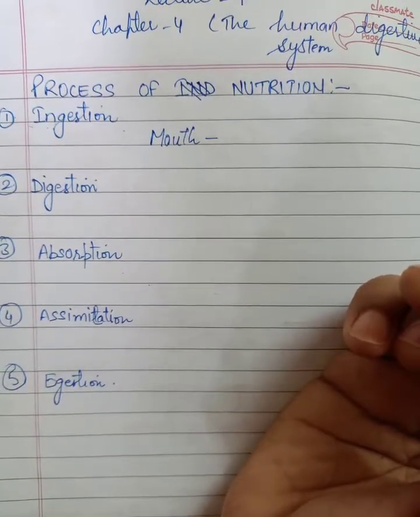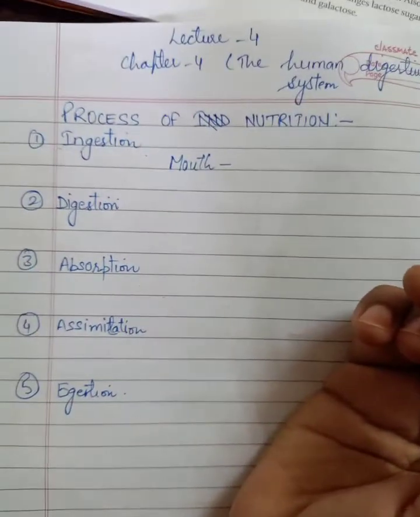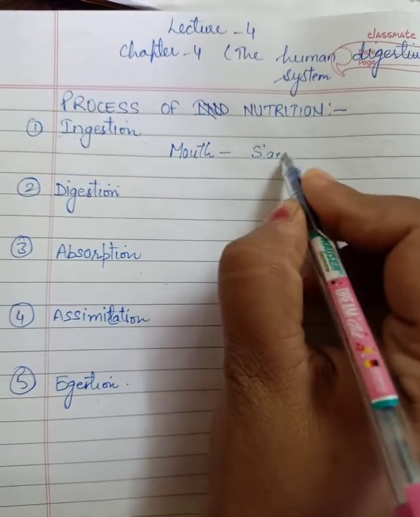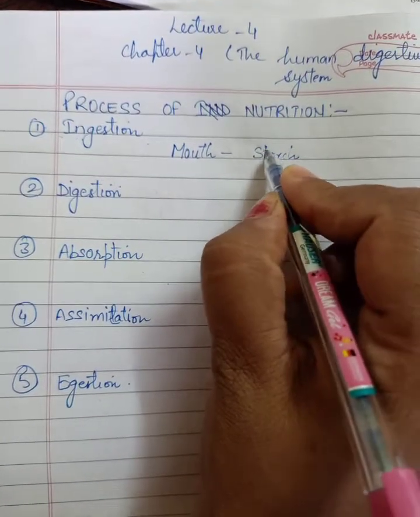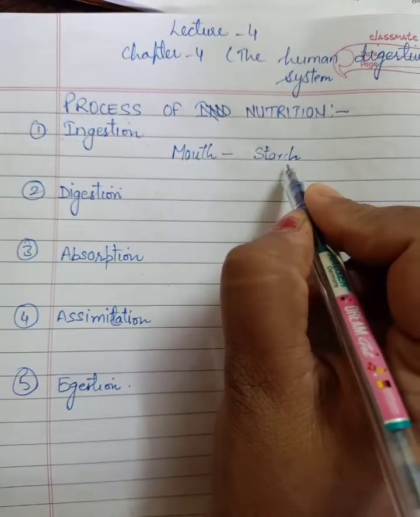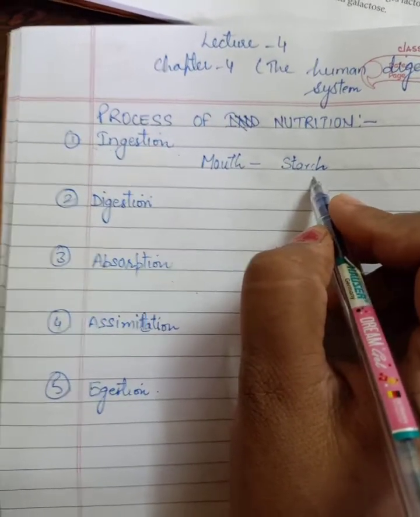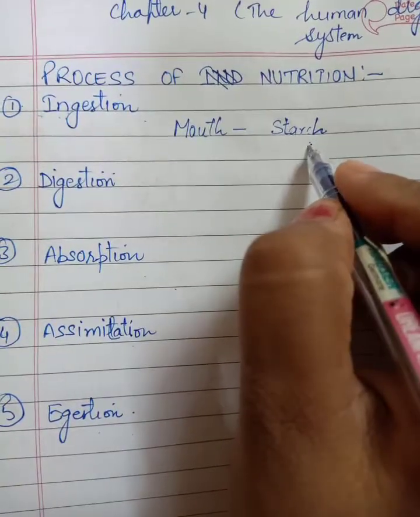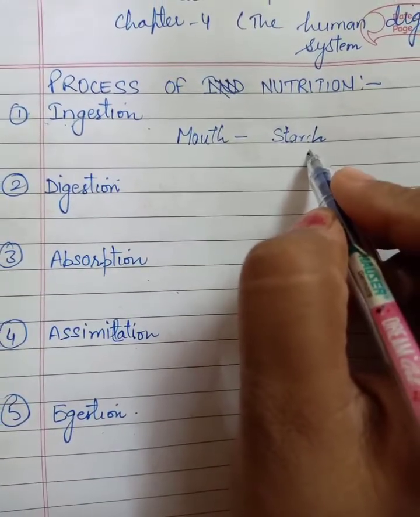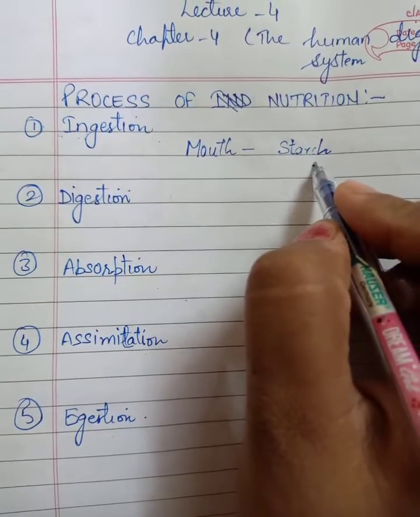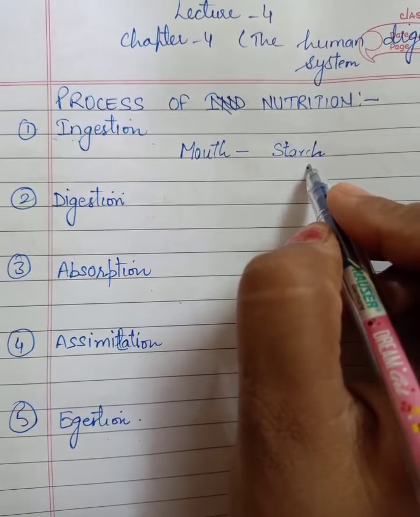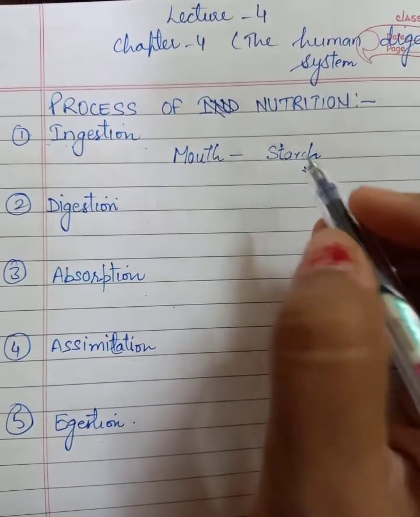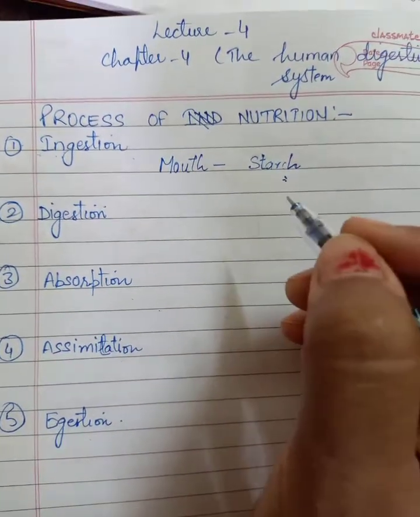When the food goes into the mouth, the digestion of starch starts, but complete digestion of starch does not occur inside the mouth. The food gets mixed with salivary amylase, the enzyme in saliva, and then goes to the stomach.